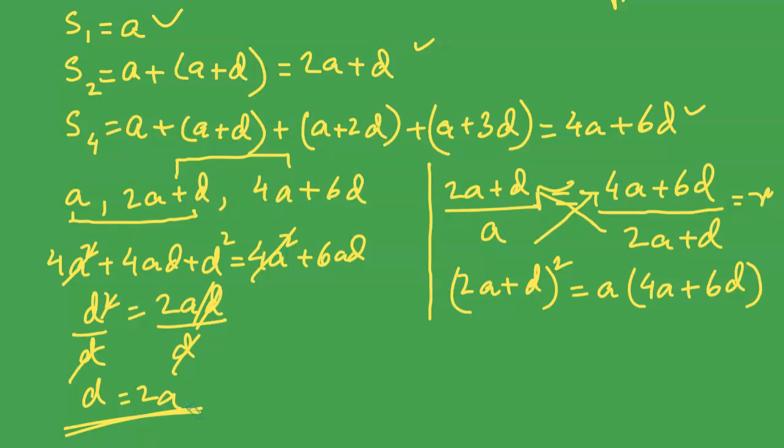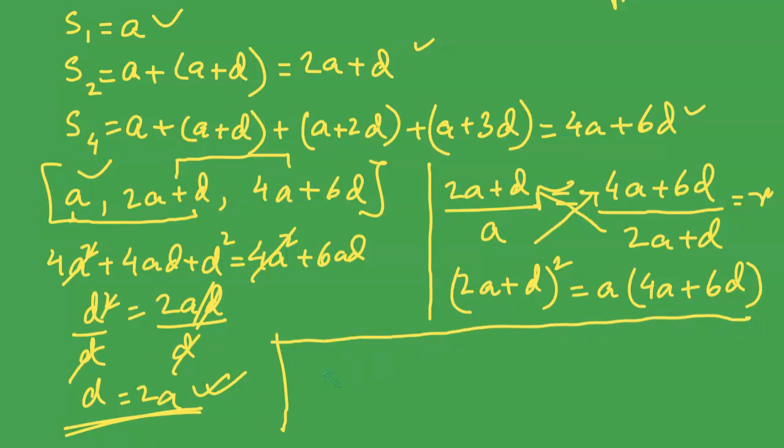This is the relation that we are getting. Now, we come to the three terms because we have found the relation between a and d. Till now, we have no clue about r, but let us at least substitute the value of d in terms of a and see what we get. So, a is the first term. The second term is 2a plus d. In place of d, I am substituting 2a. So, 2a plus 2a is 4a.